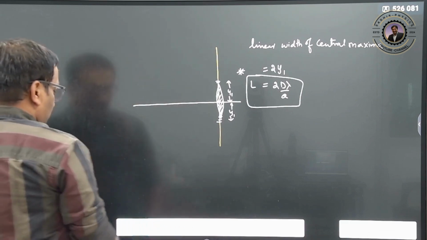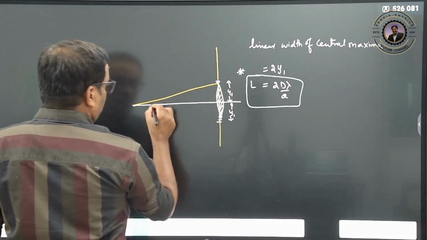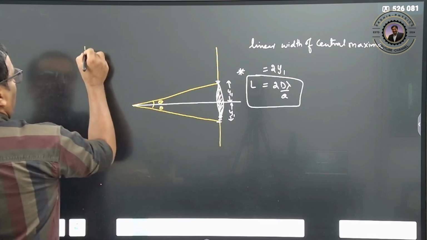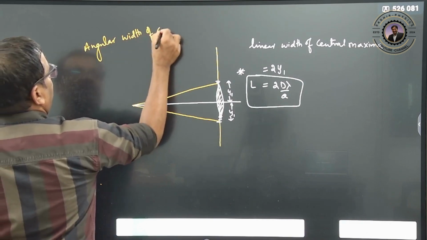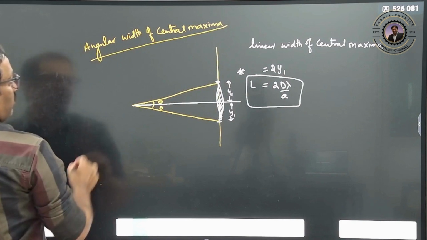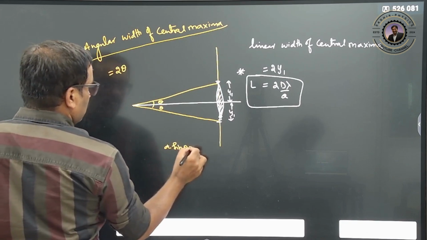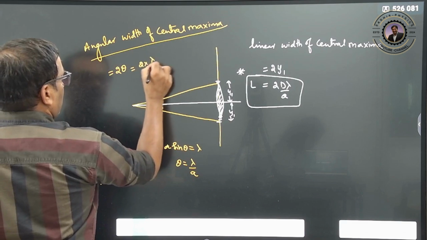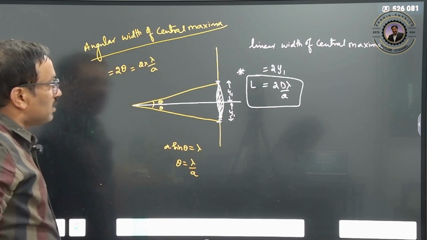Clear? Now they may ask you the angular width of the central maxima. What is the angular width? So first let us go for this angular width. What is the angular width of the central maxima? That is nothing but 2 theta. So you know that a sin theta is equals to lambda. So theta is equals to lambda by a. So therefore 2 into lambda by a will be the angular width of the central maxima.